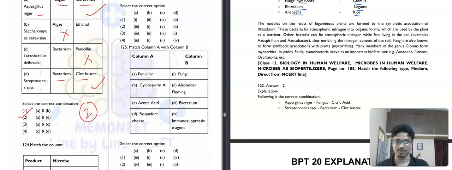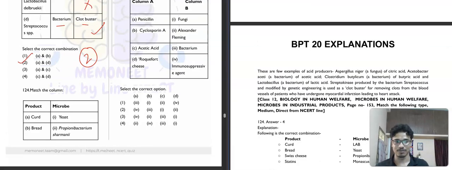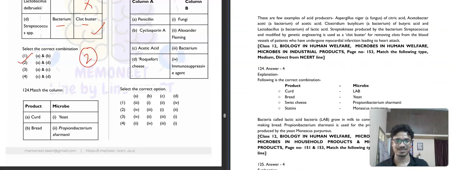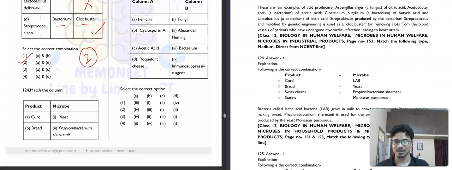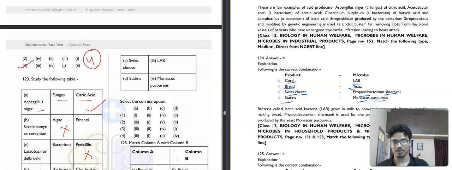Very good question, I will say this question. Question number 124. You can't make a more difficult question than this if you see from this chapter especially. This is one of the easiest chapters you can say. So here product and microbe used is lactic acid bacteria. Bread, the Saccharomyces cerevisiae yeast. Swiss cheese, Propionibacterium shermanii. Statin, it is Monascus purpureus. Okay. So our correct option for this will be option number 4.